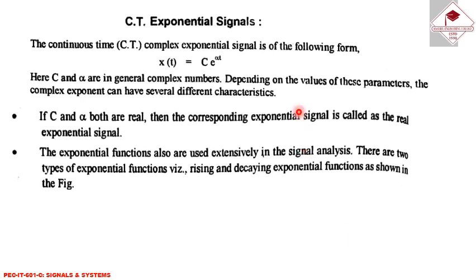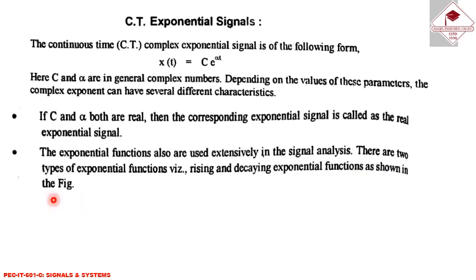Continuous time exponential signal. The continuous time exponential signal, or complex exponential signal, is of the following form: x(t) is equal to c e to the power alpha t. Here c and alpha are general complex numbers. Depending on the values of these parameters, the complex exponential can have several different characteristics. If c and alpha both are real, then the corresponding exponential signal is called a real exponential signal. Exponential functions are also used extensively in signal analysis.